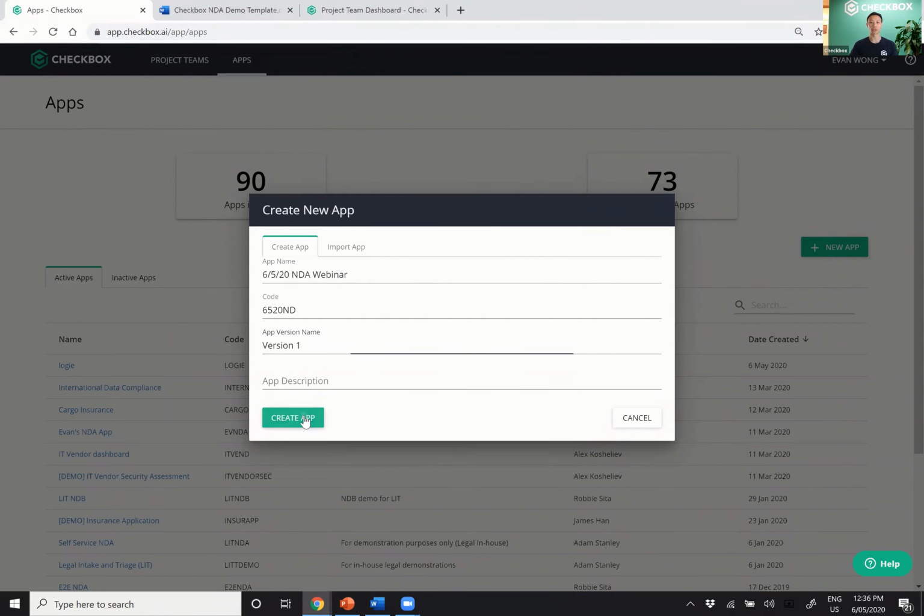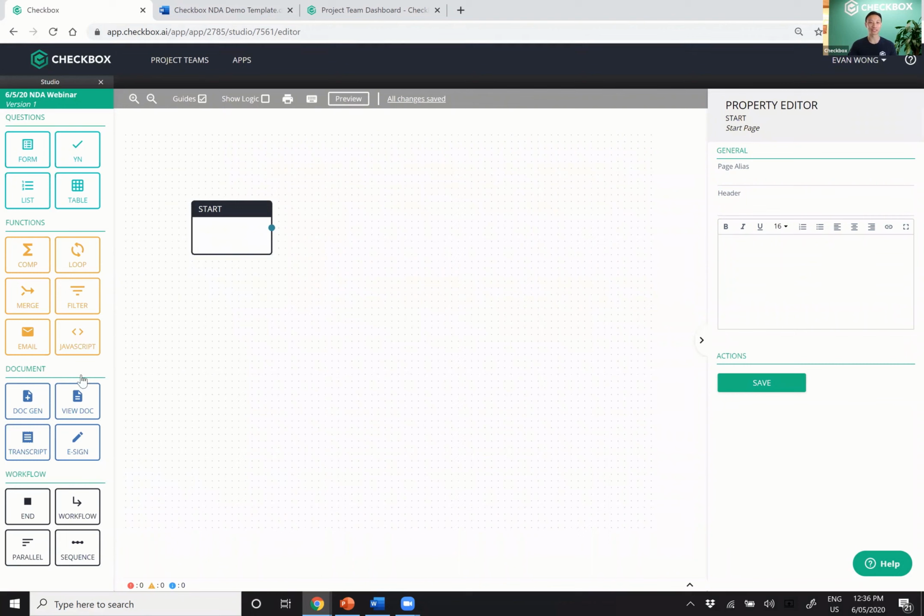And I'm going to jump into the studio. Now the studio is that drag and drop interface, this beautiful, modern interface, and it is how we actually build software without an IT background. Okay. So as a business user, I'm going to go and automate my NDA.